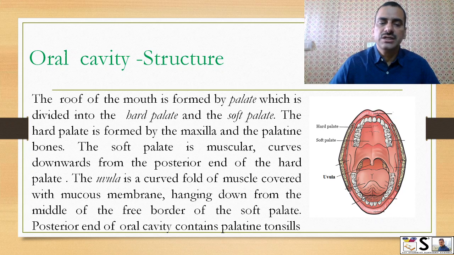Uvula is the curved fold of muscle covered with mucous membrane hanging down from the middle of the free border of soft tissue. This one. The posterior end of the oral cavity contains palatine tonsils. Here, these are palatine tonsils.